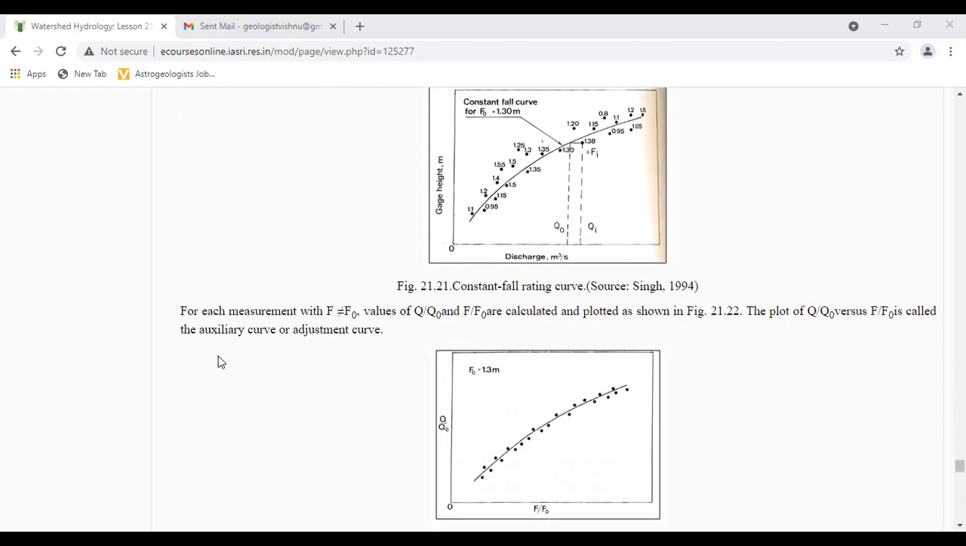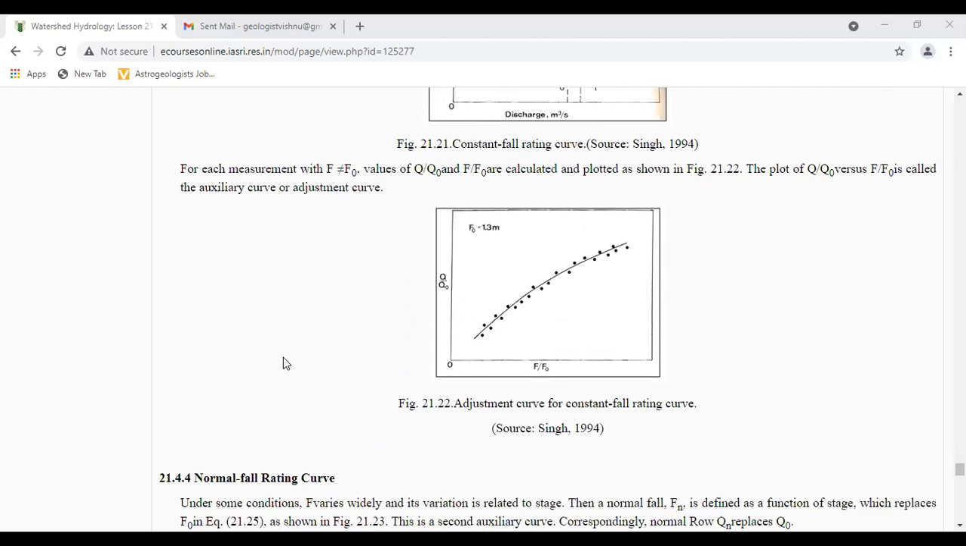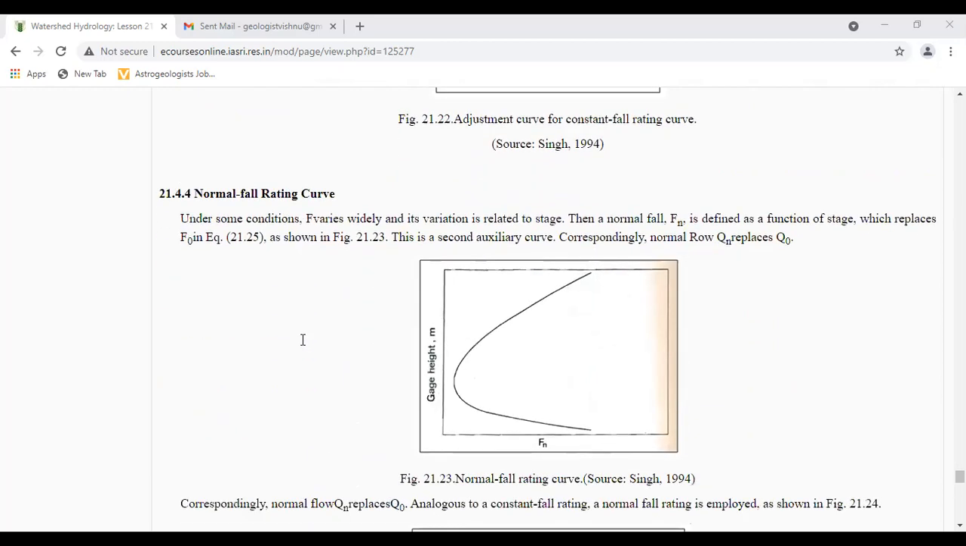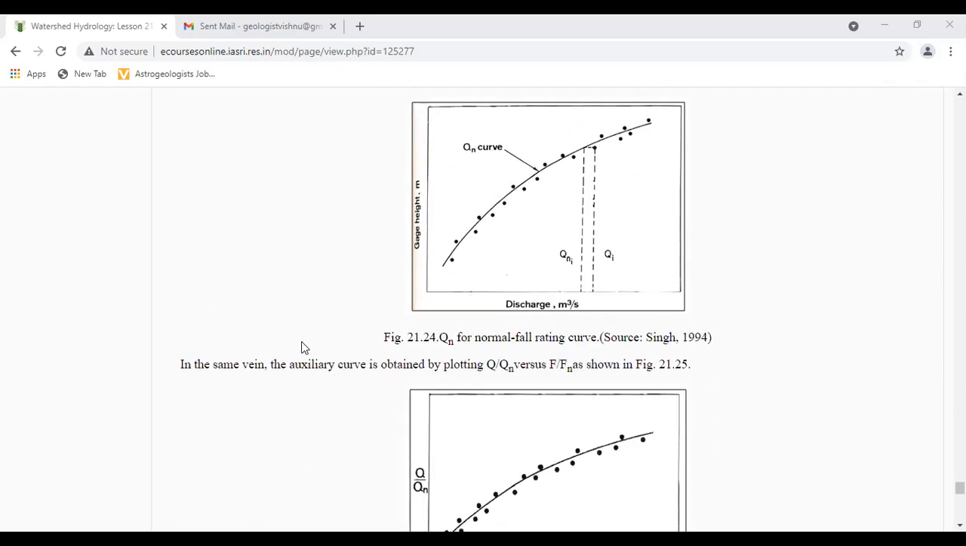For each measurement with F not equal to F naught, values of Q by Q naught and F by F naught are calculated and plotted as shown in the figure. The plot of Q by Q naught versus F by F naught is called the auxiliary curve or adjustment curve. The adjustment curve for the constant fall rating curve we can observe here, and the normal fall rating curve.